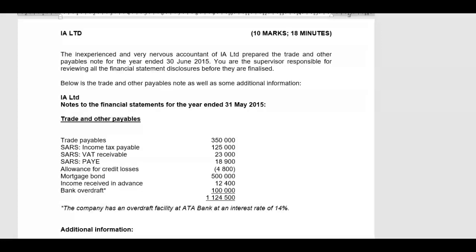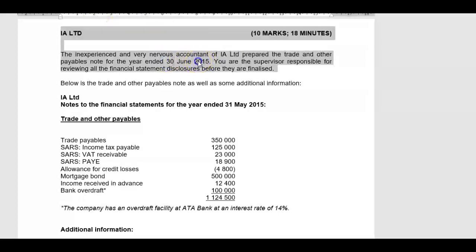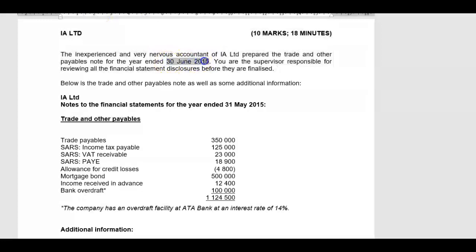If you ever receive a question like IA Limited, you've actually hit the jackpot, because it's much easier to criticize a question than to write what should have happened from scratch. The inexperienced and very nervous accountant of IA Limited prepared the trade and other payables note for the year ended 30 June 2015.